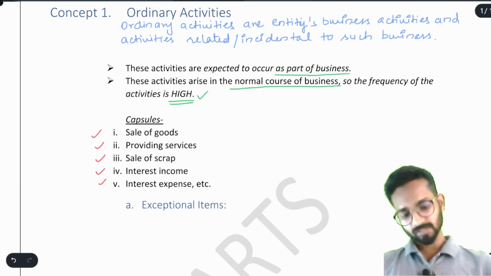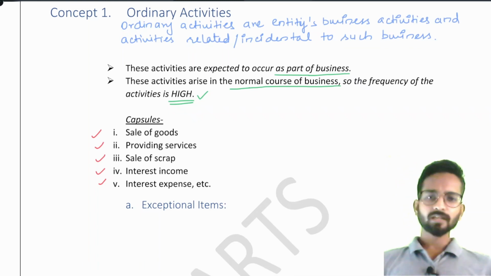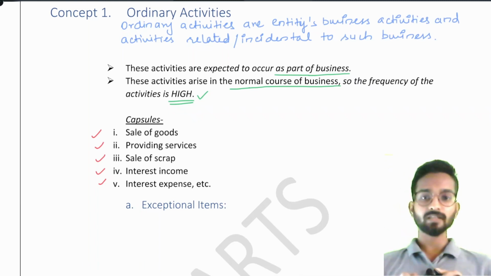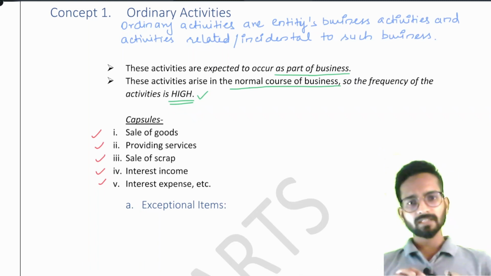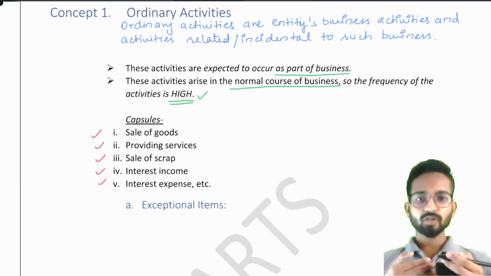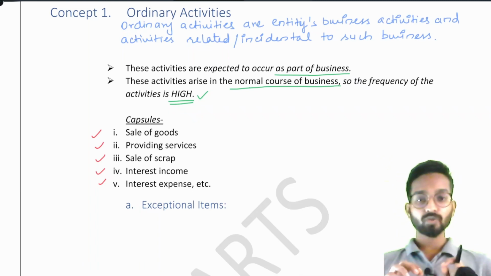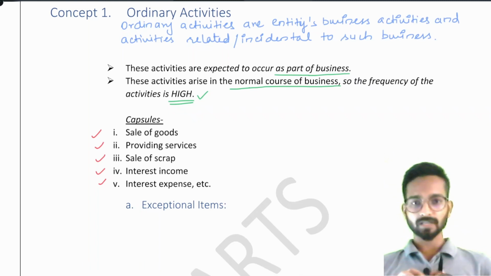Now the next item we have here to study, under ordinary activity only, is exceptional items. See, what is an exceptional item? You can say that a few items are ordinary activities only, but they have an exceptional nature. Sir, if they are ordinary activity only, can we say that these are ordinary activities? See, to provide a better explanation, because of their nature, because of the size of the transaction, because of the importance, or as we studied in AS1, because of the materiality level of these transactions, we call them exceptional items.